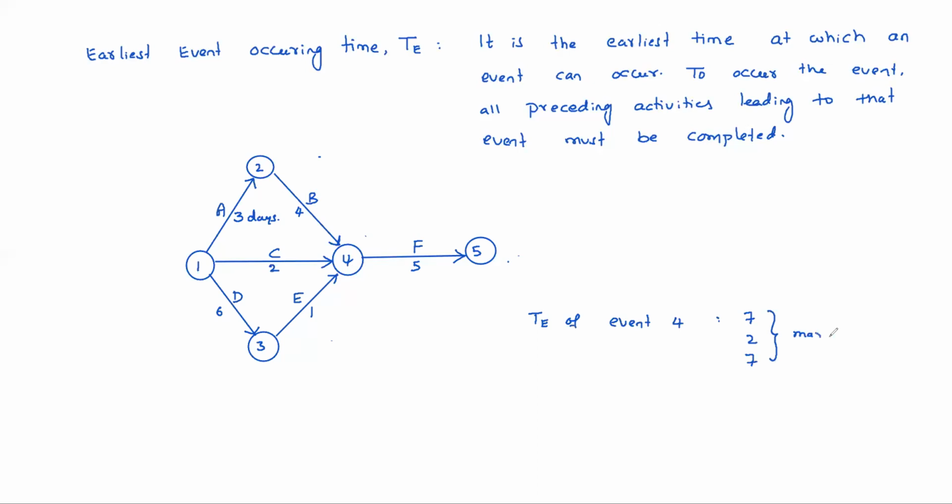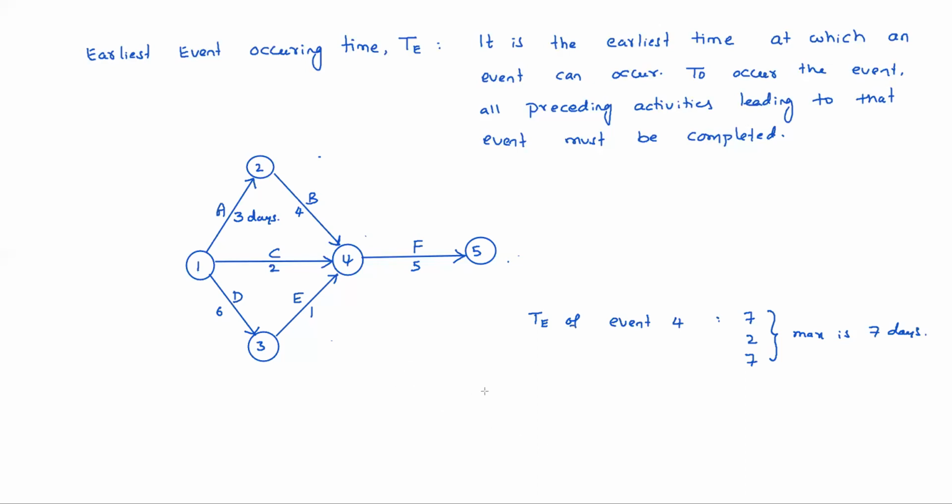The maximum is 7 days. So after 7 days only, event 4 can occur at the earliest. That is the earliest event occurring time of 4. Understood now? You can calculate it very easily. If more than one arrow is leading to an event, then the maximum of all of these is taken as the earliest event occurring time.